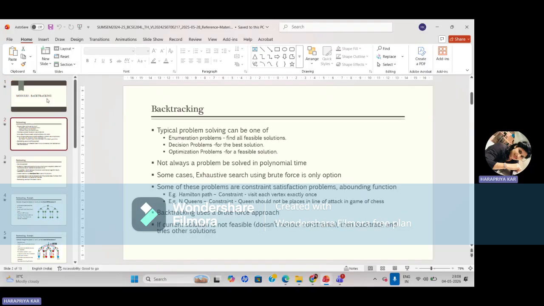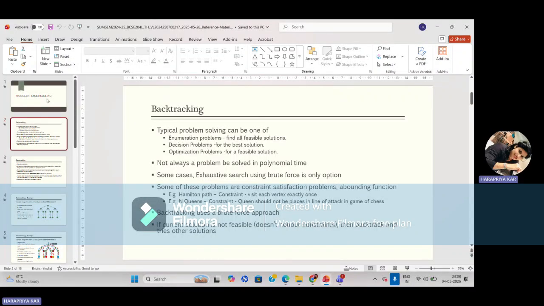So here, first of all, how will it work? It will watch over these three problems. First of all, it will try to find the feasible solutions. Next, it will find the best solution by taking the decision problems. And at the last step, it will optimize the problems for a feasible solution. To get the feasible solution, it will optimize the problem.